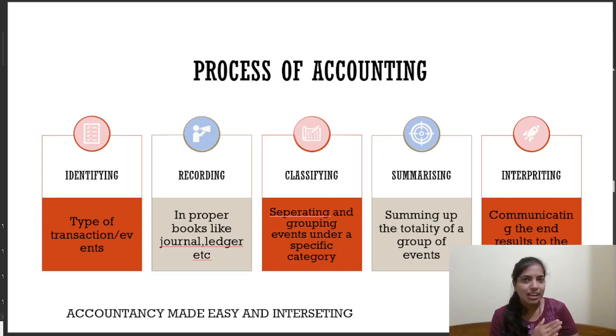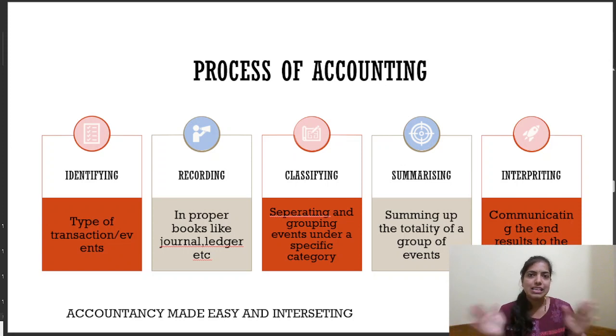Where do we record it? We have n number of books. The first and the foremost book is the journal. Journal is where we record the entries for the first time, and from there we post those journal entries in a ledger. From the ledger it goes to the trading and profit and loss account. From there we go to the trial balance, and from the trial balance we go to the balance sheet. But in order to support these financial statements, we also have other books like purchase book, sales book, cash book, etc. Okay, after recording, we'll move on to the third step, that is classifying.